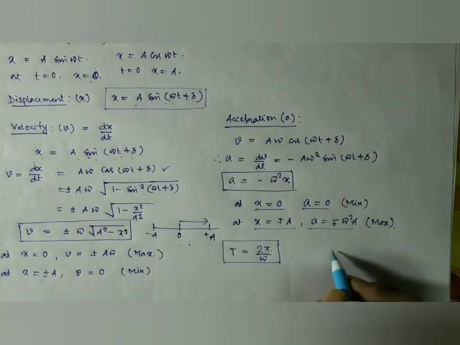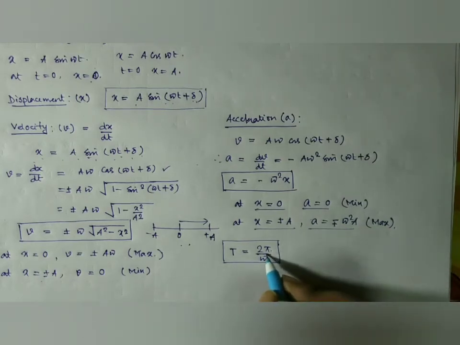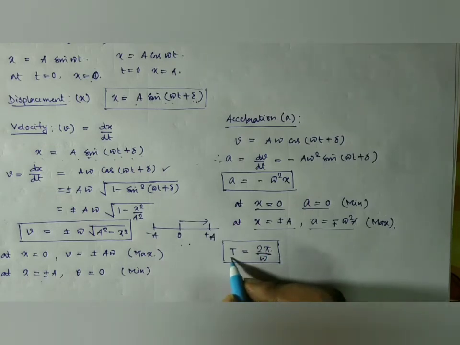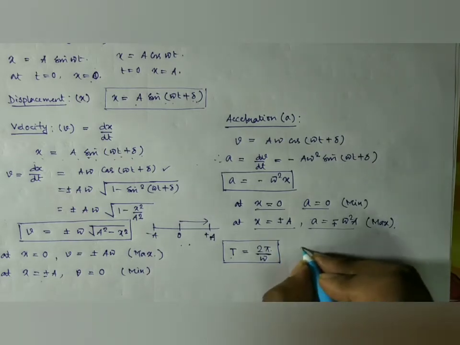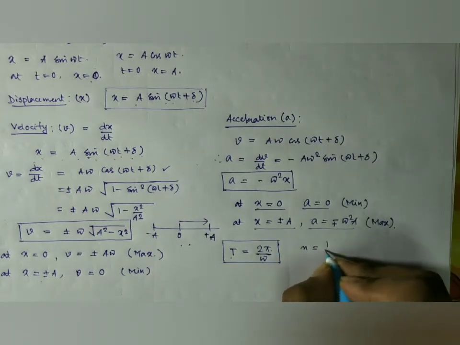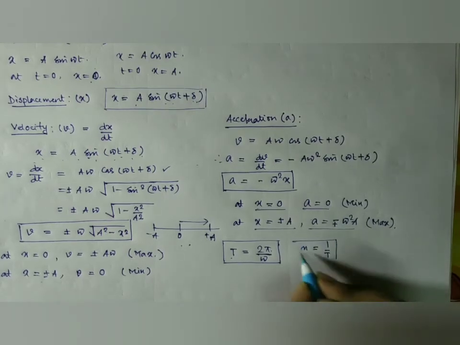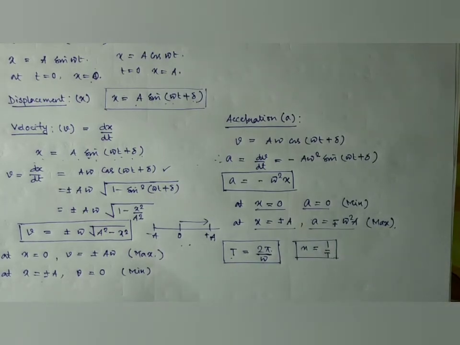If we start from a point and again come back to that point, and the angular velocity is omega, then the time period is given by 2 pi by omega, the time required for a complete oscillation. And this is related to the frequency as 1 by T. So these are the expressions for a body executing simple harmonic motion.